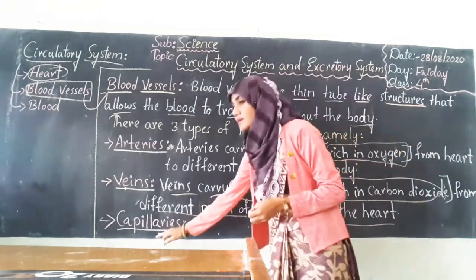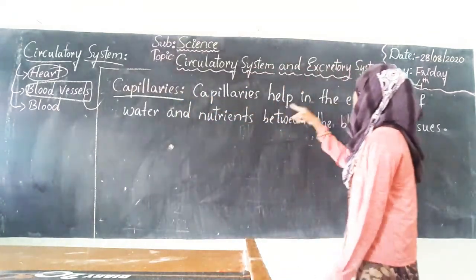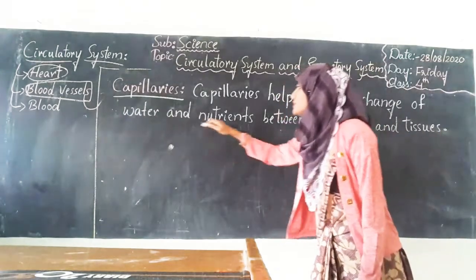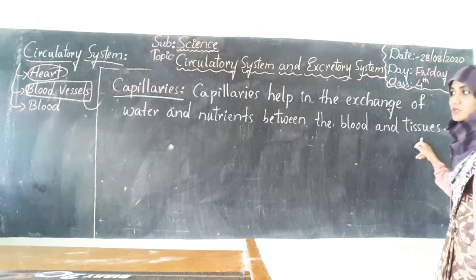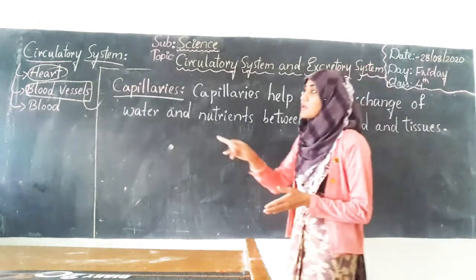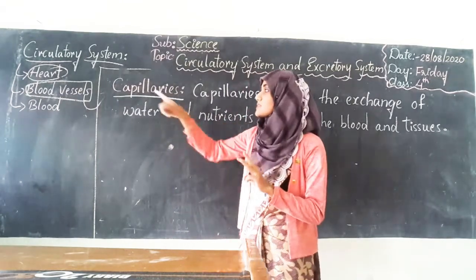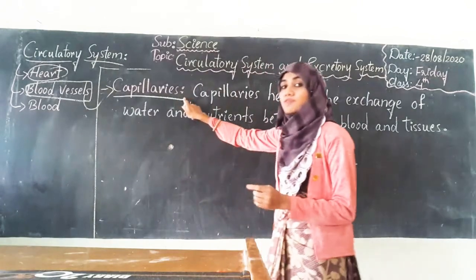And next are capillaries. Capillaries help in the exchange of water and nutrients between the blood and the tissues. So the last type of blood vessel: first was artery, second was veins, and the third is capillaries. What is the function of this capillary?